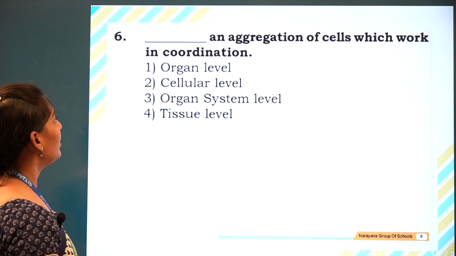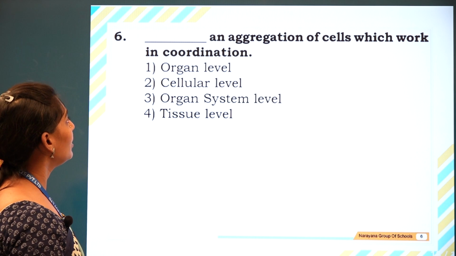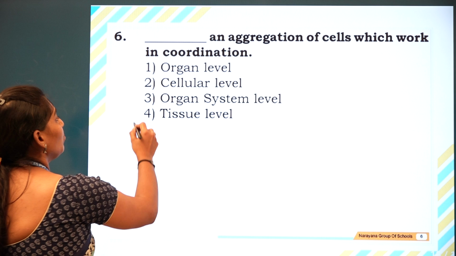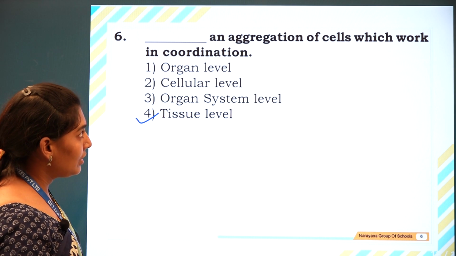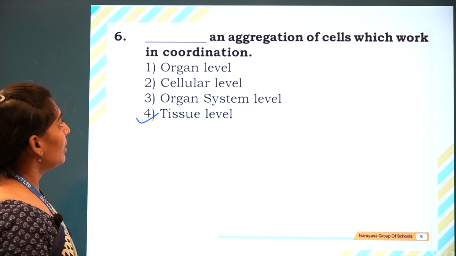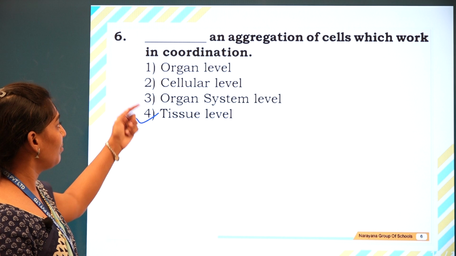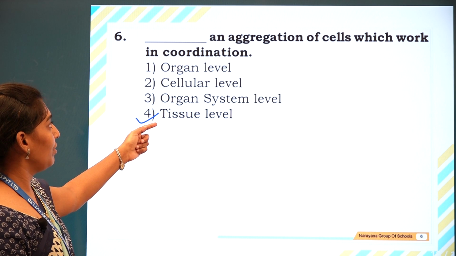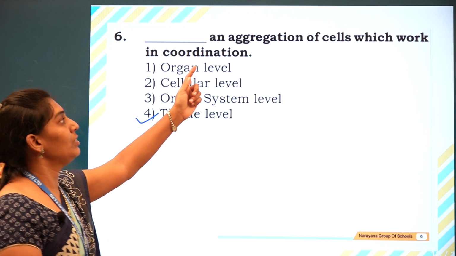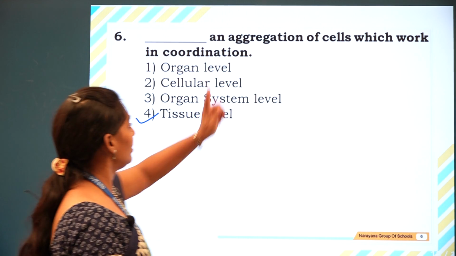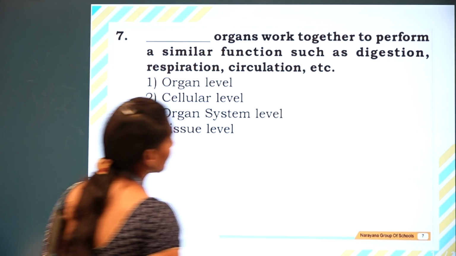The next question: dash, an aggregation of cells which work in coordination. The options given are organ level, tissue level, organ system level and cellular level. What is the answer? An aggregation of cells working in coordination is the tissue level. So let us go for the next question.